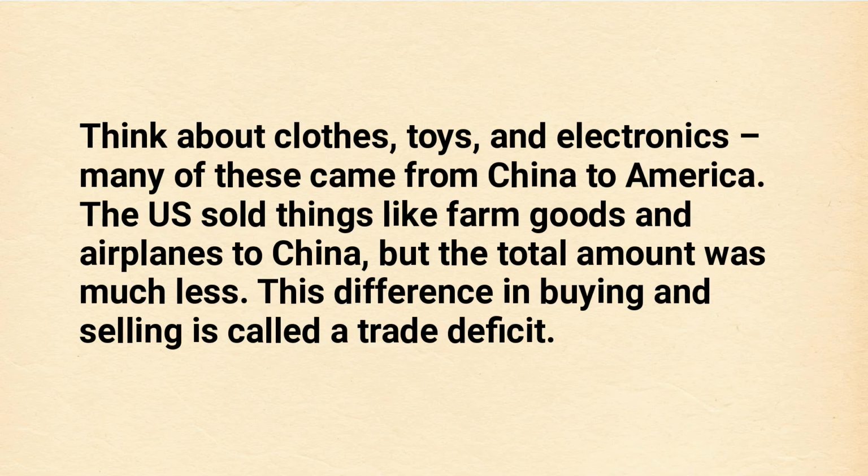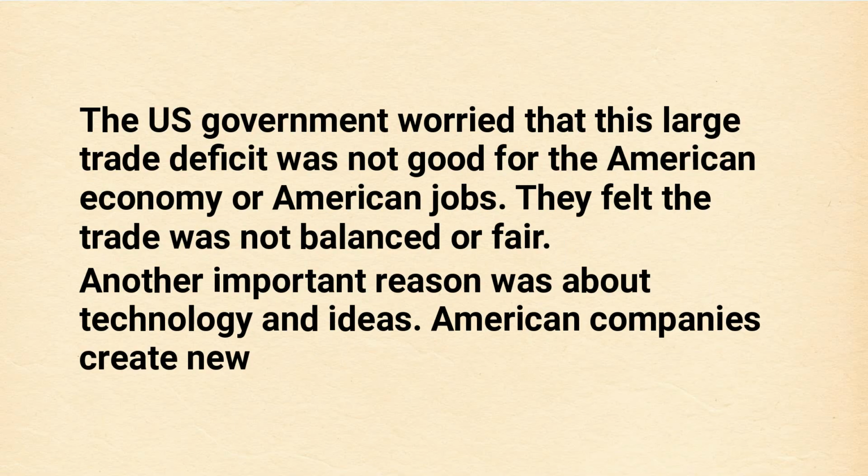Think about clothes, toys, and electronics. Many of these came from China to America. The U.S. sold things like farm goods and airplanes to China, but the total amount was much less. This difference in buying and selling is called a trade deficit. The U.S. government worried that this large trade deficit was not good for the American economy or American jobs. They felt the trade was not balanced or fair.